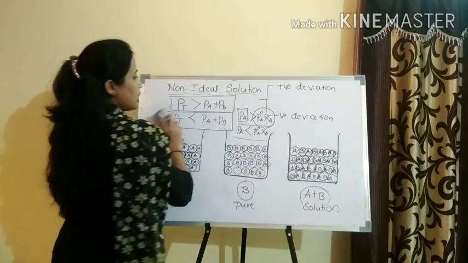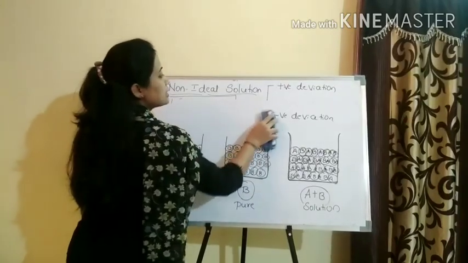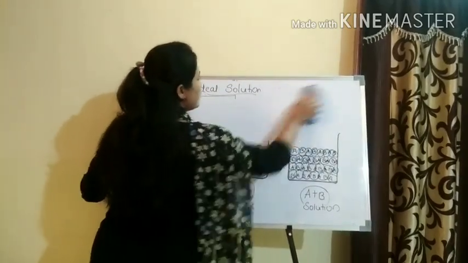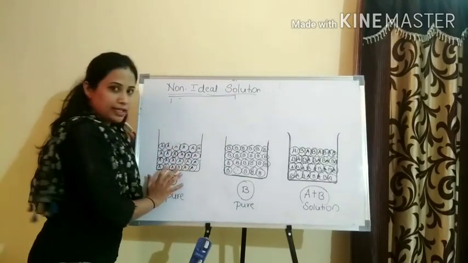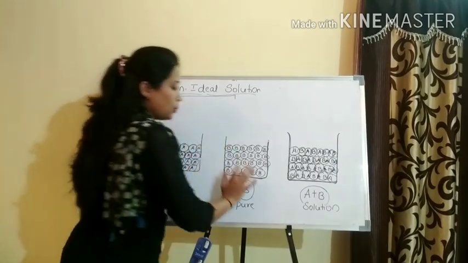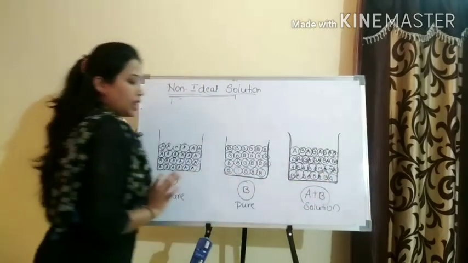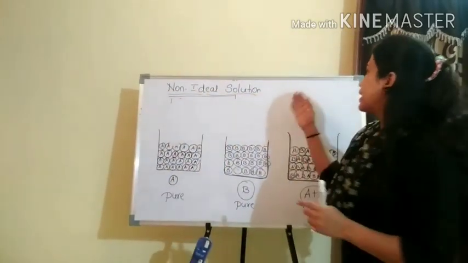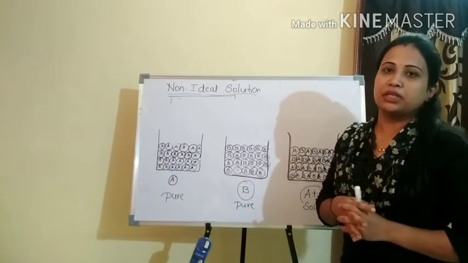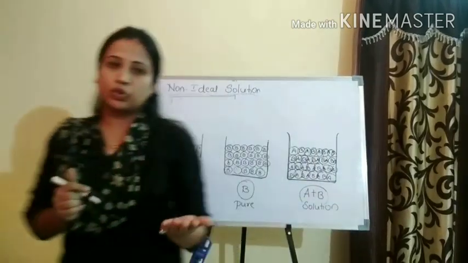So let us go through that one. You could see I have written 3 containers here. You could observe over here, that is the component A, the component B, and after mixing A and B. So here students, I am explaining why this positive and the negative deviation is going to take place.